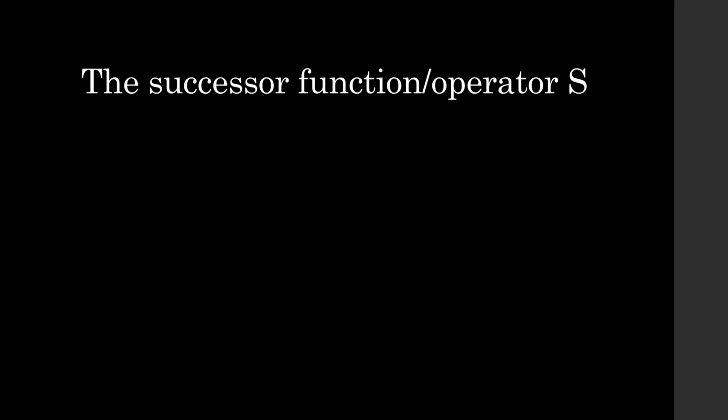In our case, it's not going to have that kind of explicit formulation because that requires some other stuff. It's going to be a lot more implicit, and we'll see how we define the successor function S. So for now, just tell yourself that there is somewhere floating in space a successor function S, and we don't really know what it does except that it takes one input and it returns one output.